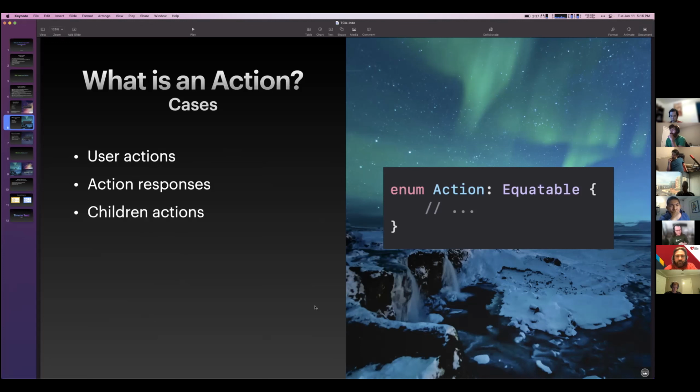And again, like Josh said, with state comes actions. So obviously we'll need child actions, because if we compose everything together, the parent of these children will need to know the children's state, but it'll also need to know all the children's actions, even if it is just passing them through to the child. And this is also another nice thing. If we do have a parent that observes child actions, maybe we want to fire off analytics calls for those child actions. So a child never has to actually worry about analytics, but its parent can log any analytical event it wants. So there's pros and cons to it.